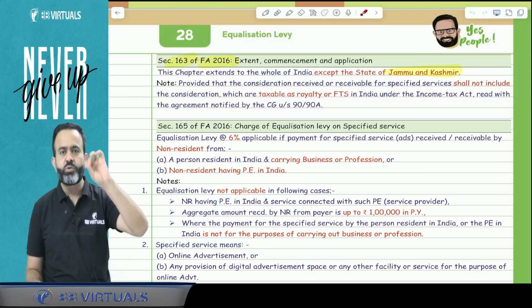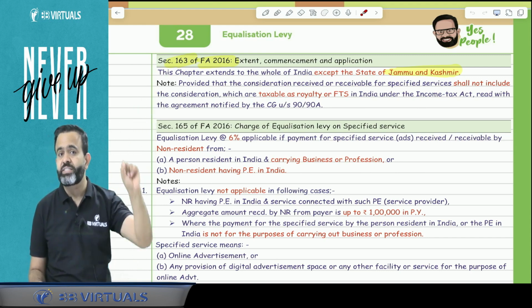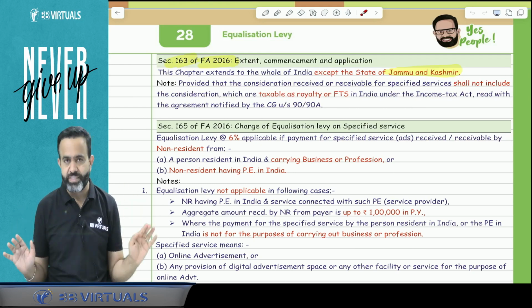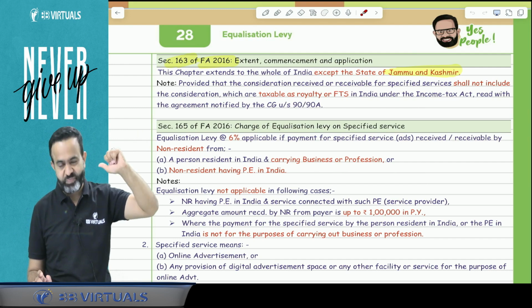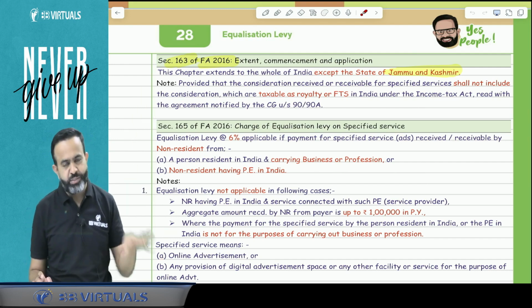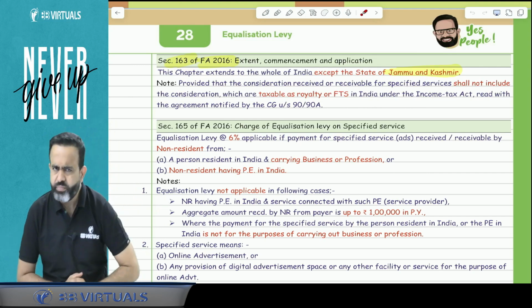Now guys, in this topic, whatever sections are given, like section 163, this section 163 is not an Income Tax Act 1961 section. This section belongs to the Finance Act 2016. So all the sections of this topic are from the Finance Act 2016. Now the first section is 163.